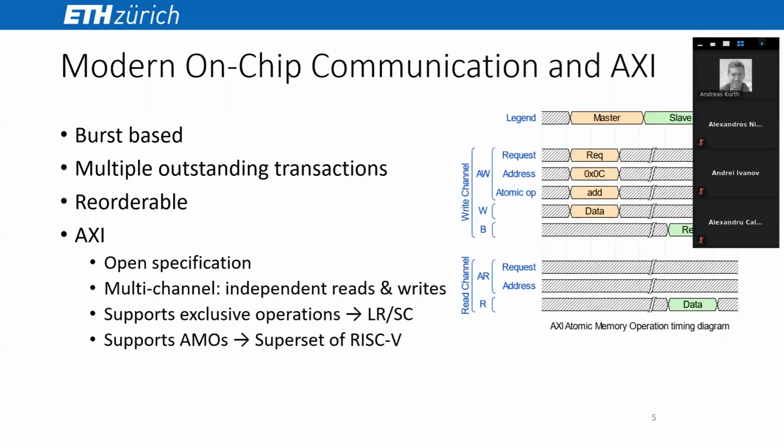And second, we also need an on-chip communication protocol to which we need to stick. Now, we target AXI, which is a state-of-the-art and industry-dominant protocol with an open specification. It enables high-performance communication by allowing bursts, multiple outstanding transactions, and transaction reordering. It specifies exclusive operations, which we can use to implement LR and SC, and AMOs, which are a superset of those in RISC-V. We will not dive very deeply into the technicalities of AXI here, but a short overview is helpful.